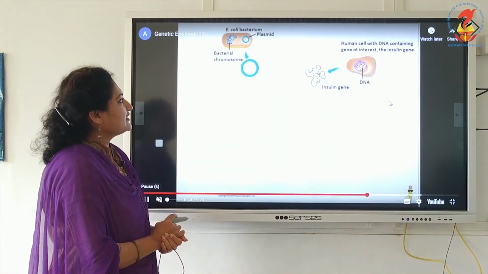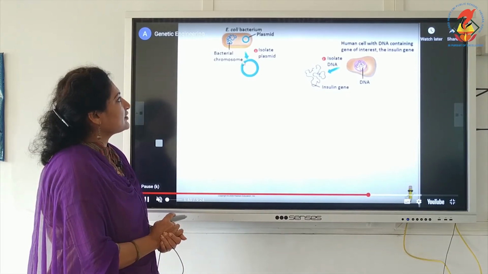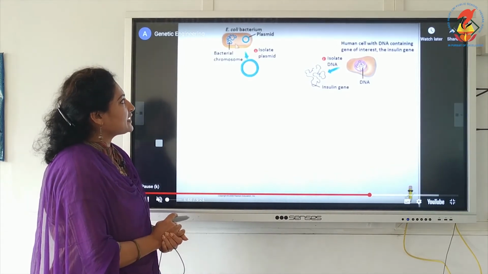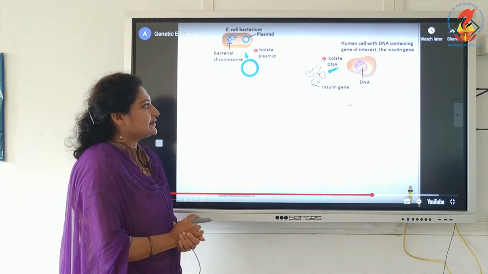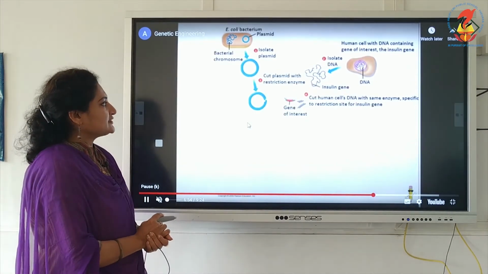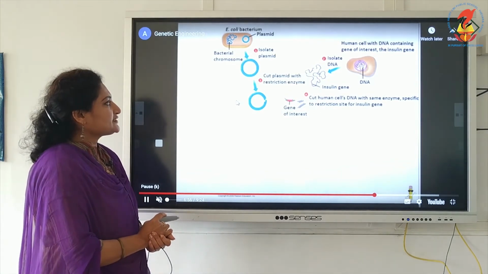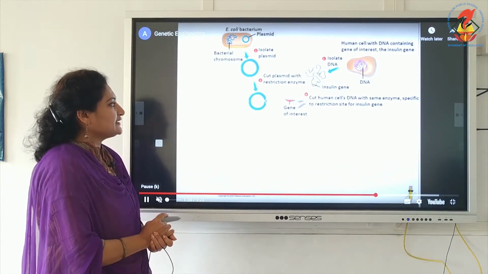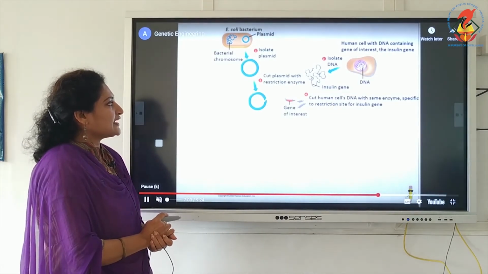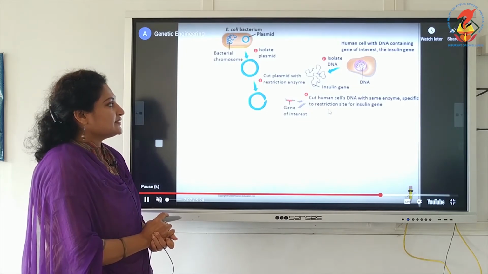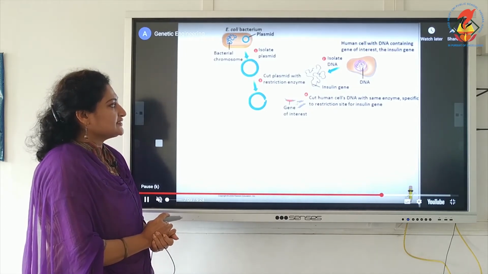So, the first step, we are isolating the plasmid from the E. coli. At the same time, we are isolating the DNA from the human cell, which has the gene of interest. Next step, using the restriction enzyme, we are cutting the plasmid. At the same time, the same restriction enzyme is used to cut the DNA. We get the gene of interest, that is insulin gene.